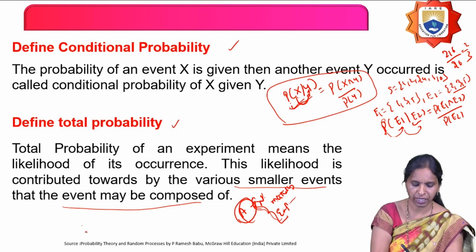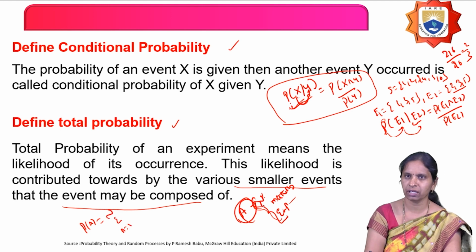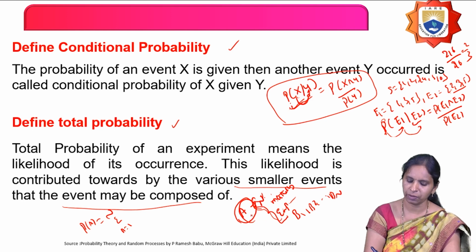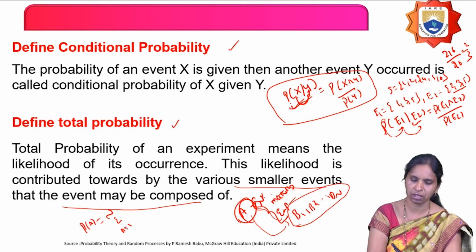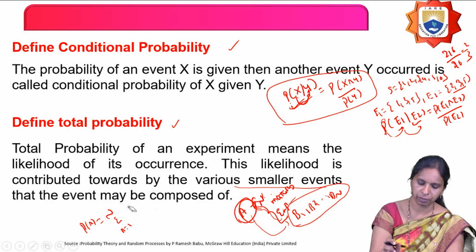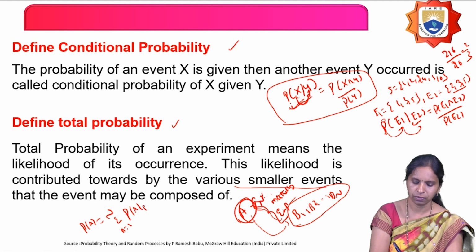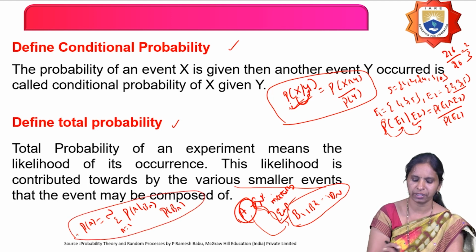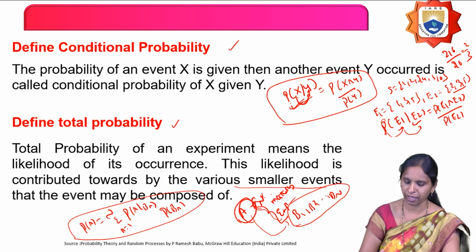Then what is the total probability of event A? P of A is equal to sigma n equals 1 to N. I am defining this event on N mutually exclusive events, let us say B1, B2 and so on up to Bn. Then the total probability of the event is the sum from n equals 1 to N of P of A by Bn into P of Bn. This is called the total probability of an event A, which is defined on a set of N mutually exclusive events.